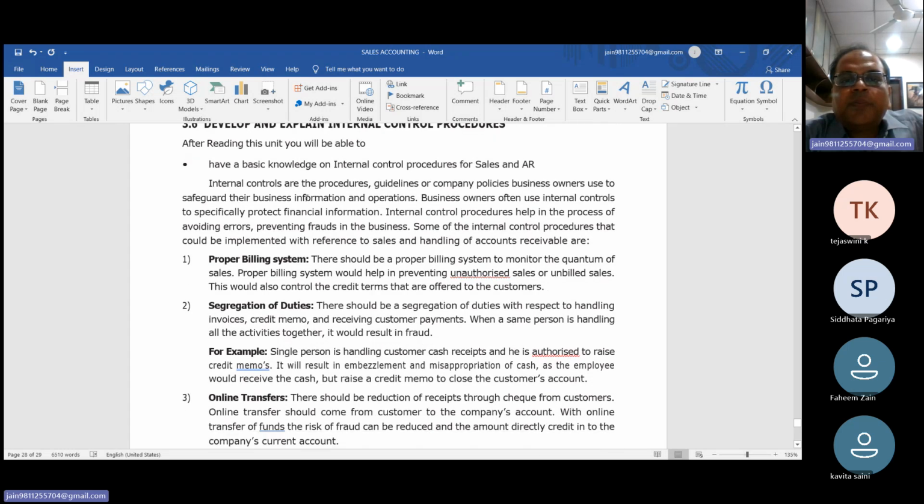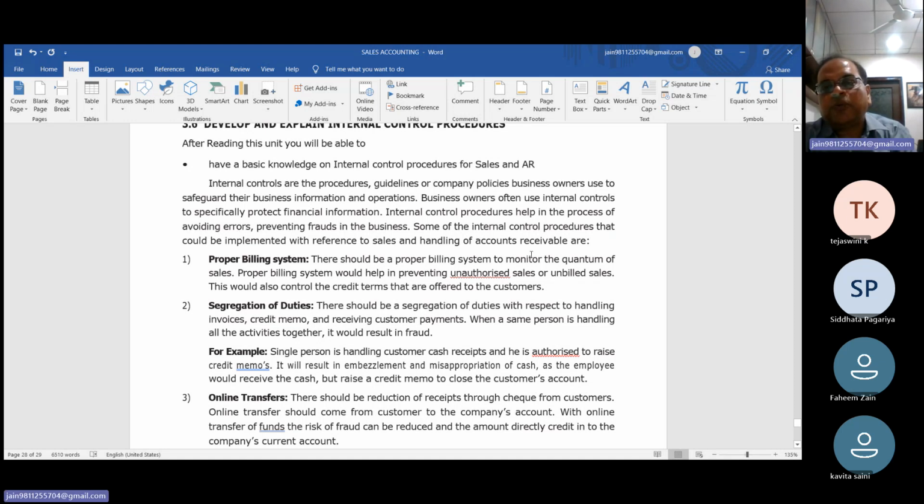Internal controls are the procedures and guidelines of company policy that business owners use to safeguard their business information and operations. This is called internal control. If any of the steps are controlled by the company internally, this is called internal control. So internal control procedure helps in avoiding error and preventing fraud in the business.